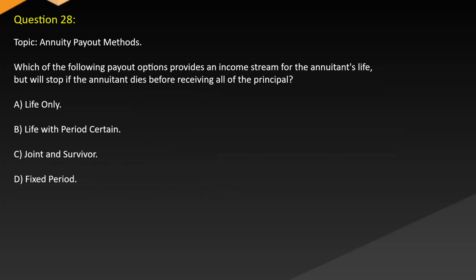Question 28. Topic: Annuity payout methods. Which of the following payout options provides an income stream for the annuitant's life but will stop if the annuitant dies before receiving all of the principal? A. Life only. B. Life with period certain. C. Joint and survivor. D. Fixed period.